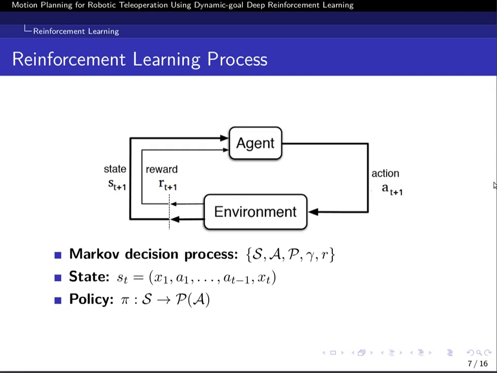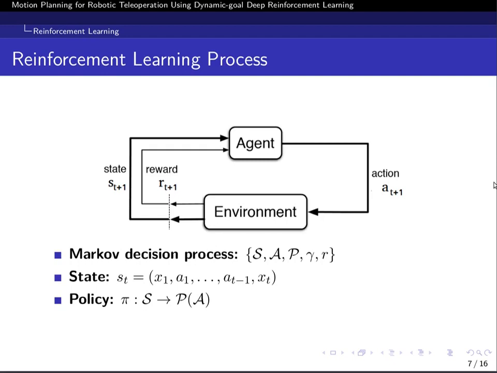Next, I will give you a background about reinforcement learning and the method that we used here to train our reinforcement learning model. A reinforcement learning process includes an agent which is interacting with the environment. The agent applies actions to the environment and receives observations and the reward. Based on the observation and reward, agent tries to train its policy to receive as much as possible accumulative rewards during an episode.